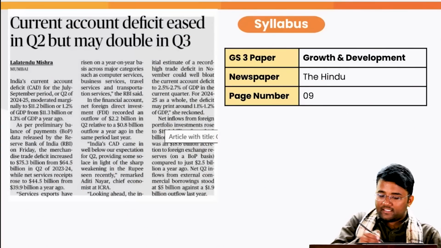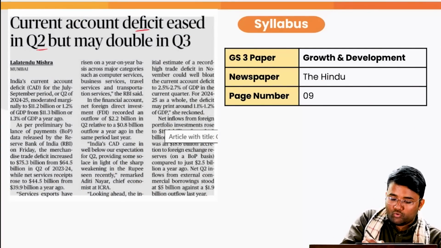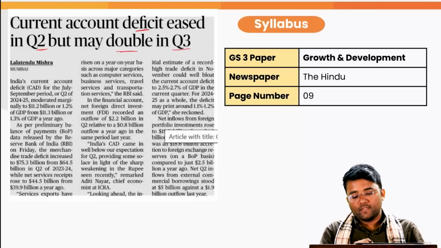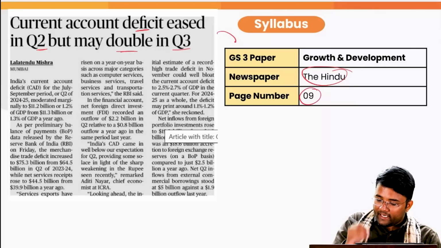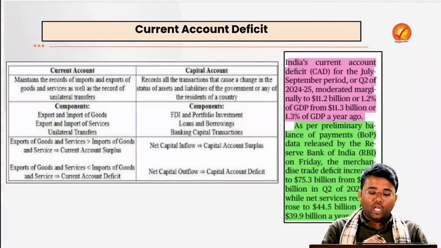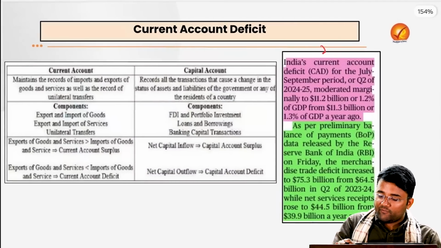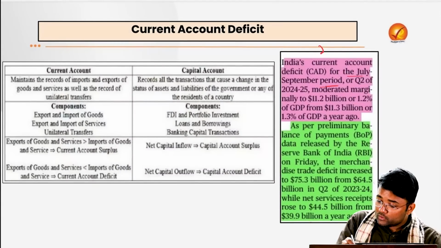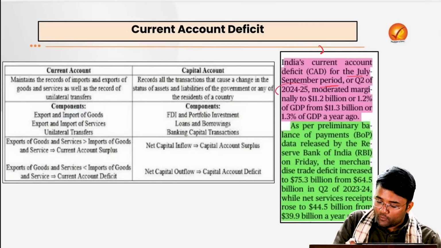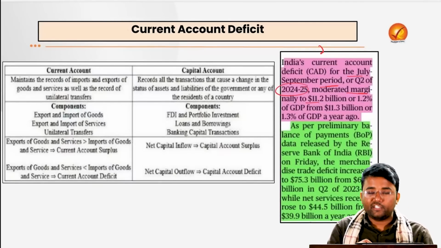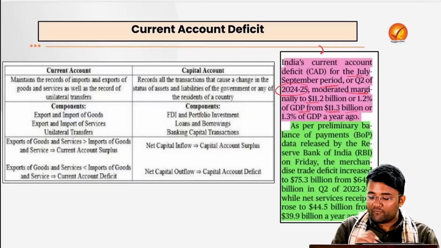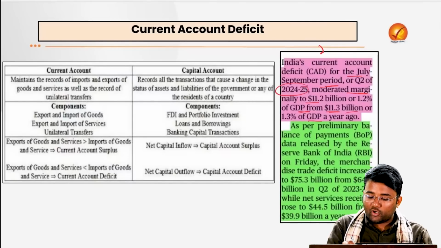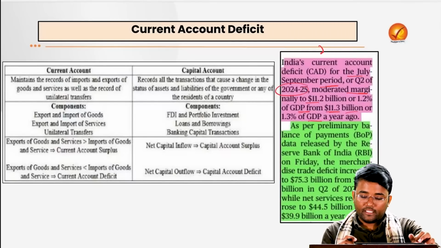Our next topic is that current account deficit eased in Q2 but may double in Q3. This topic has appeared in today's The Hindu, page number 9, and is related to GS Paper 3, growth and development. The context is that India's current account deficit for the July to September period, or Q2 of 24-25, moderated marginally to $11.2 billion or 1.2% of GDP from $11.3 billion or 1.3% of GDP a year ago.